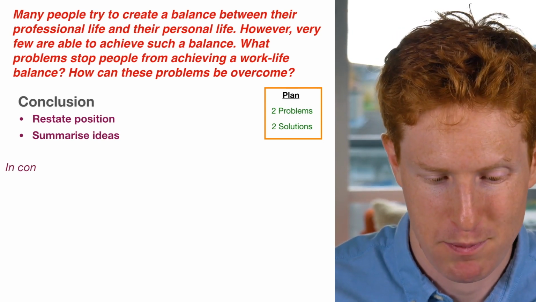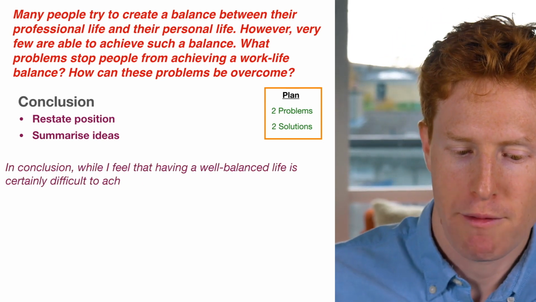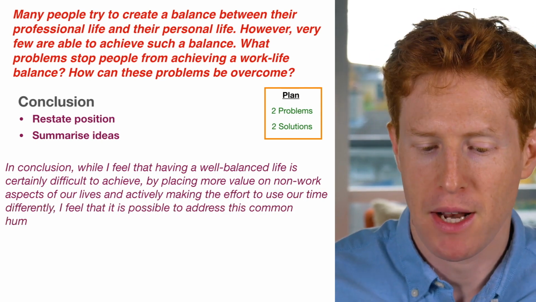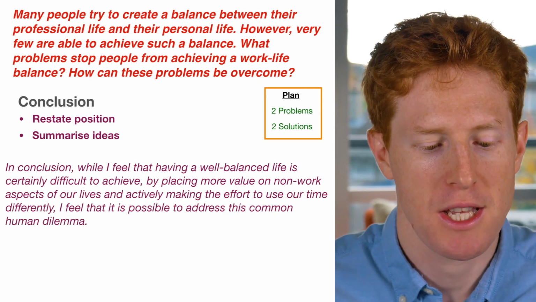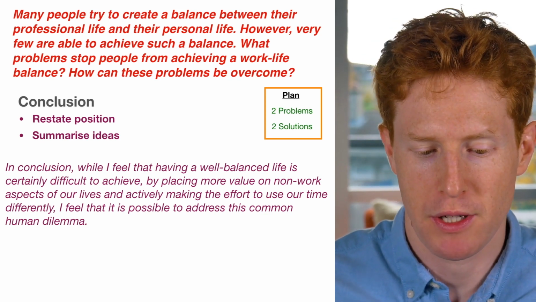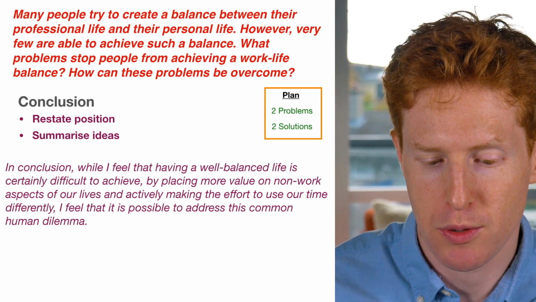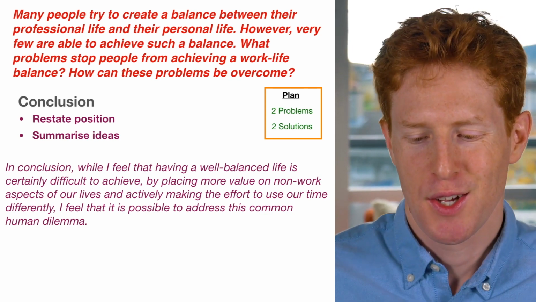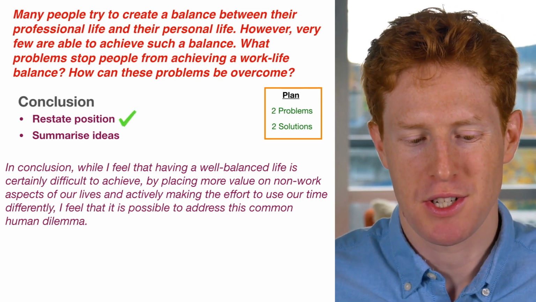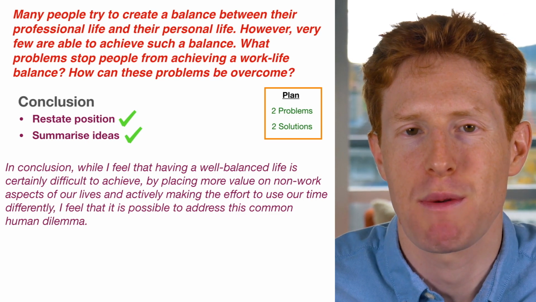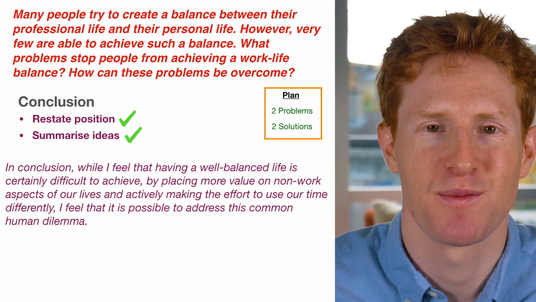So here's an example. In conclusion, while I feel that having a well-balanced life is certainly difficult to achieve, by placing more value on non-work aspects of our lives and actively making the effort to use our time differently, I feel that it is possible to address this common human dilemma. Okay, so we've restated our position and we've summarized our ideas. So we've summarized the solutions that we mentioned in our essay.